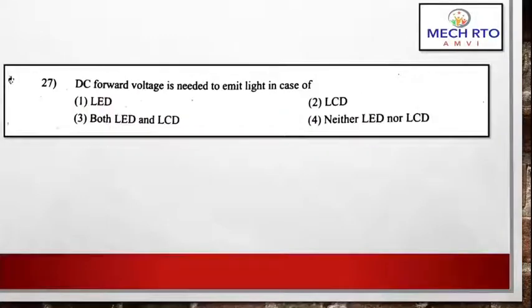Now the last question for this 2011 examination of your RTO. The question is: DC forward voltage is needed to emit light in case of. Options are LED, LCD, both LED and LCD, neither LED nor LCD. If you apply basic common knowledge, LCD doesn't emit light, right? So if LCD doesn't emit light, these answers will not be correct.